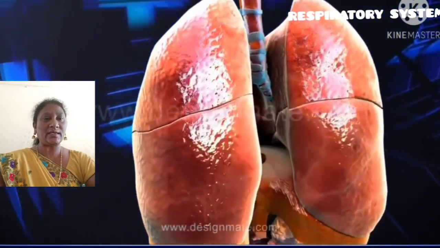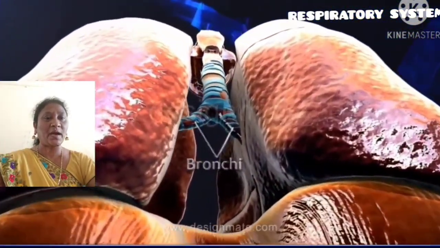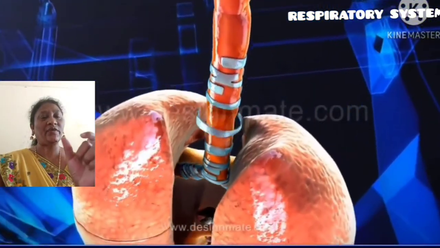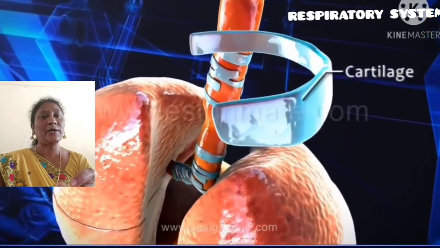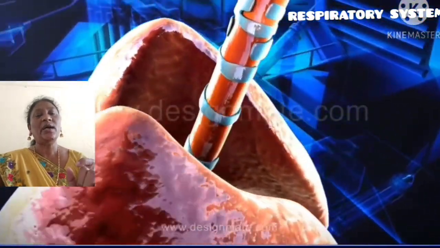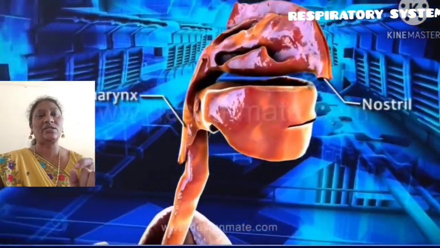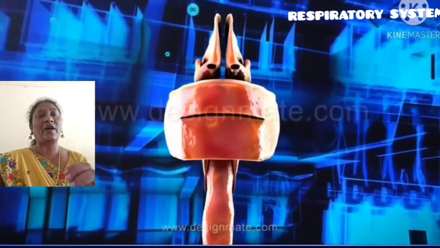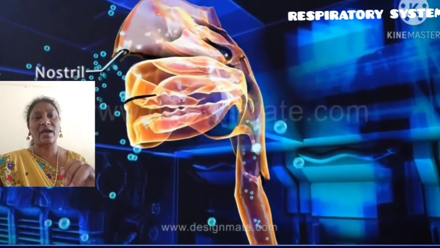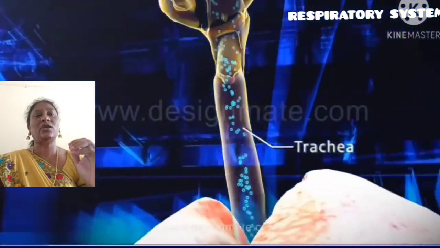The air tract is divided into bronchi, and the windpipe we call the trachea. The trachea is protected by C-shaped cartilaginous rings. And there are the pharynx, oropharynx, and nasopharynx. The nasopharynx helps the air travel through the air tract.